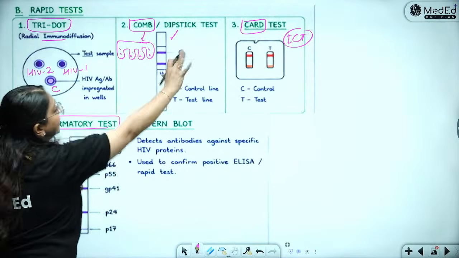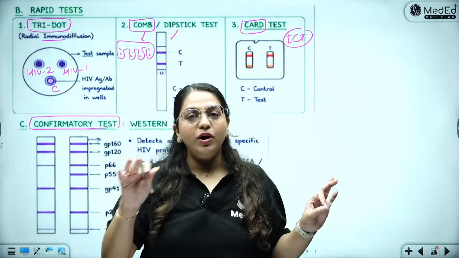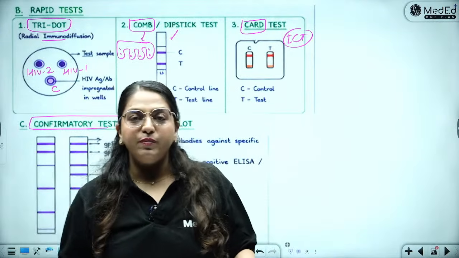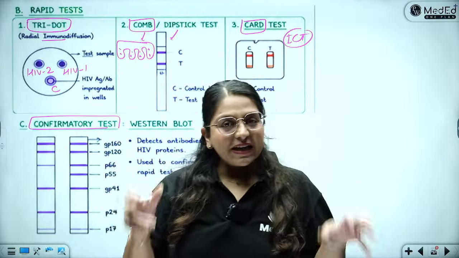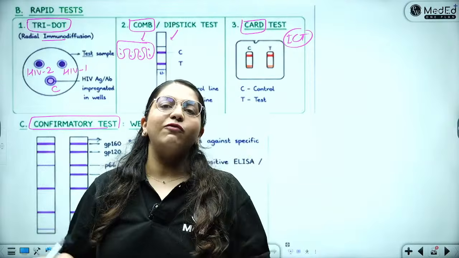Then you have the confirmatory test. This is all screening. Simply for screening, we are detecting antibodies. What were the antibodies? Anti-GP 160, anti-GP 120, anti-GP 41. Plus, we were detecting the anti-P24, also the P24 antigen.